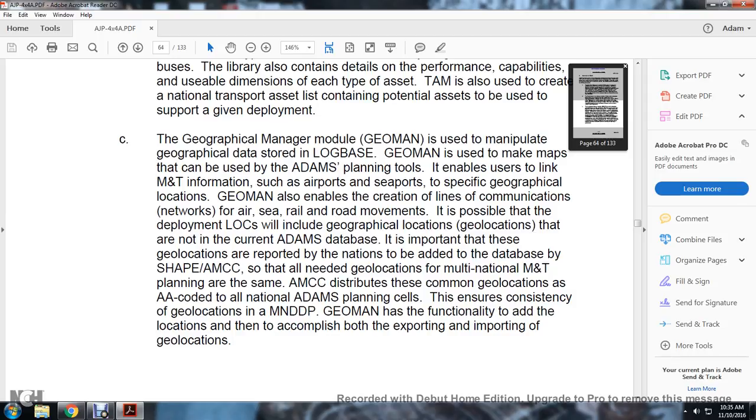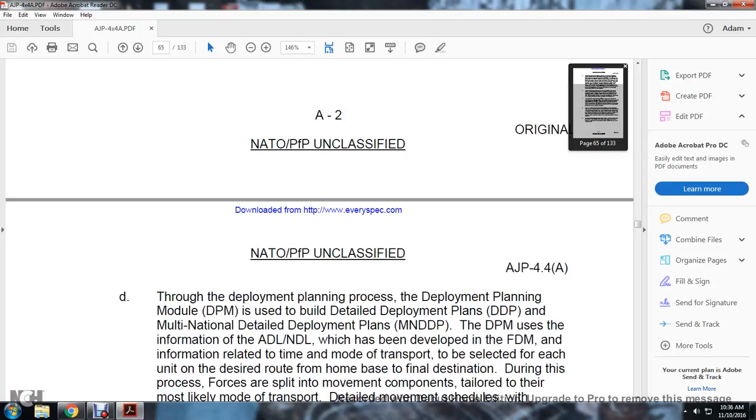The Allied Movement Coordination Centre distributes the common geographical codes to all national Allied deployment and movement system planning cells to ensure consistent geolocation of multiple national detailed deployment plans, and the geographical manager module has the functionality to accomplish the exporting and importing of the geographical locations.